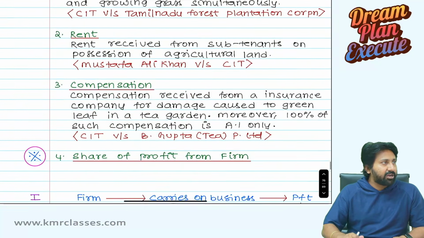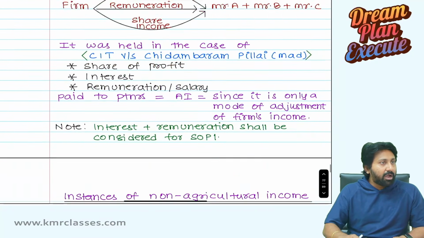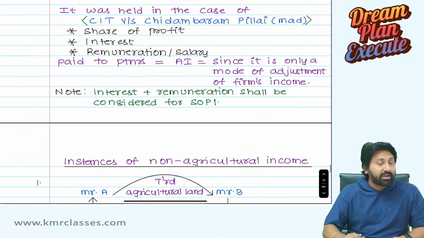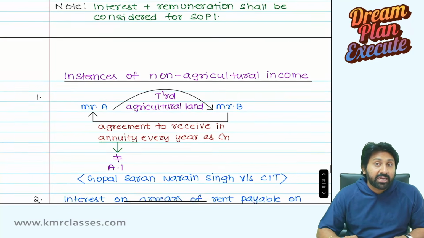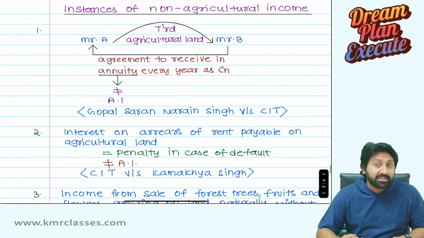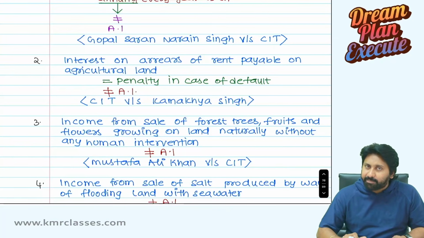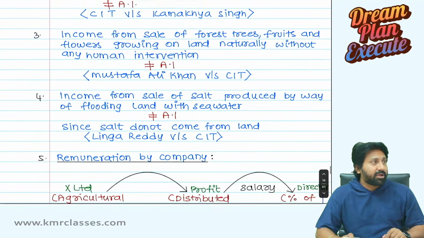Instances of agricultural and non-agricultural income. How a firm will be taxed on agricultural income. Whether a dividend received from an Indian company carrying on agricultural activity is taxable or will also be treated as agricultural income. If a firm is carrying on agricultural activity and the partners are receiving a share in profit, will that be treated as agricultural income? All these things we are going to see here.